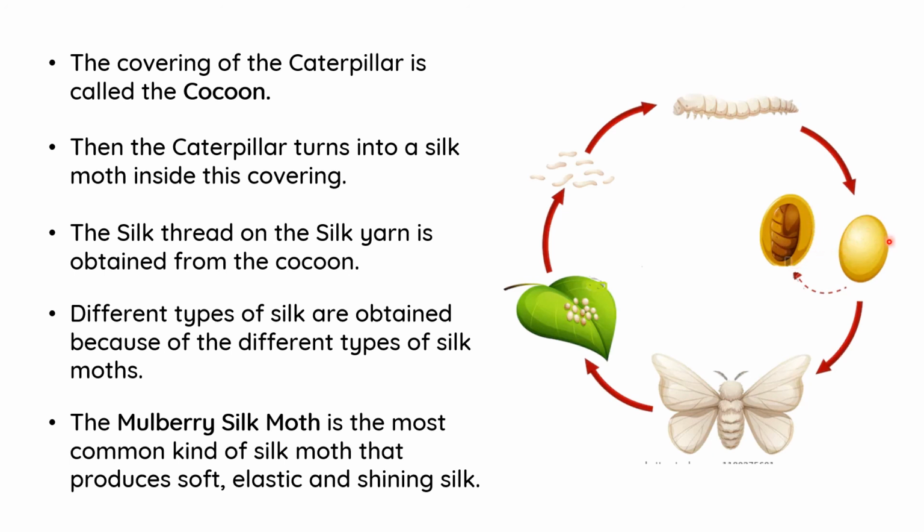That fiber covering is called the cocoon. We get the silk thread or silk fiber from this cocoon, and the caterpillar turns into a silk moth inside the covering. So that is the life cycle of the silk moth. Okay children, thank you, all the best.